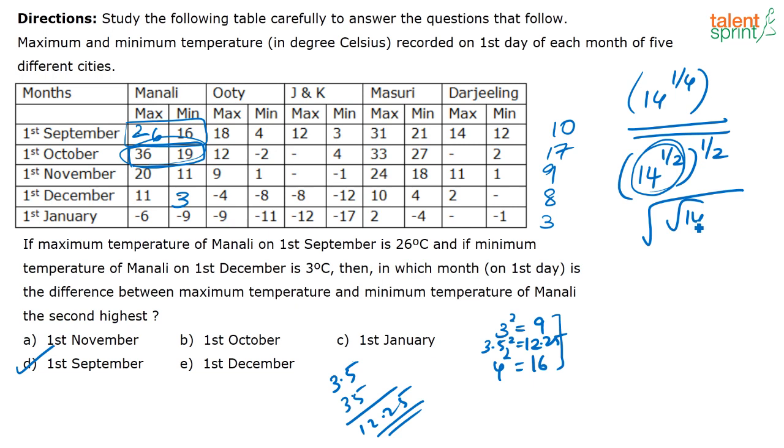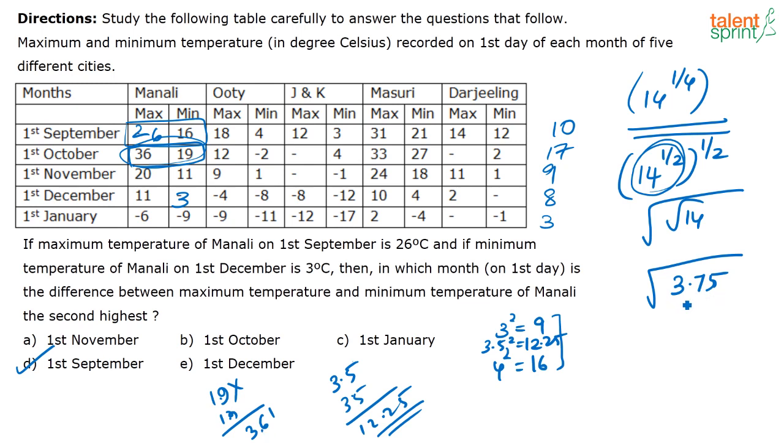Now here I have a number 14. So I am approximately taking that 14 is between 12 and 16, correct? So I am taking the square root of 14 as between 3.5 and 4, that is I am approximating it and taking it as 3.75. Now I have to find the root of this once again. Okay, so again I have root of 3.75. Now you know what is 19 into 19? 19 into 19 you know is 361, correct? So if you are taking 1.9 into 1.9, that square is 3.61.